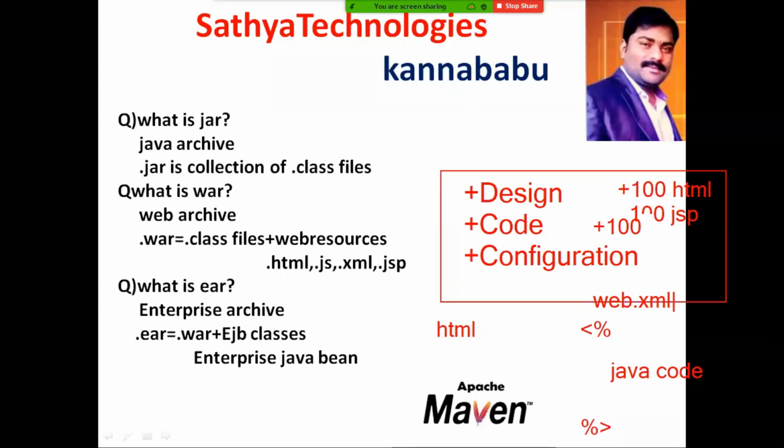So after developing the total application, when you build that particular application, then all the files that are available in your application, like what type of files? Java resources as well as web resources. All these files will convert into a zip file, and that zip file we have to deploy on where? Server. This total project management tool, build management tool is Maven. Just before going to Maven, you must have the knowledge on what is jar, war, ear. Okay, jar is collection of dot class files. War is nothing but it consists of dot class files plus Java resources. Sorry, web resources. Total application.